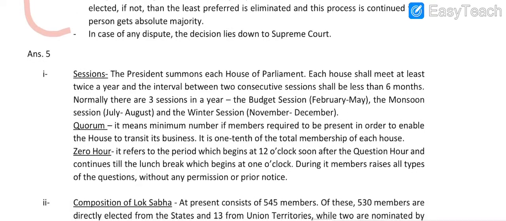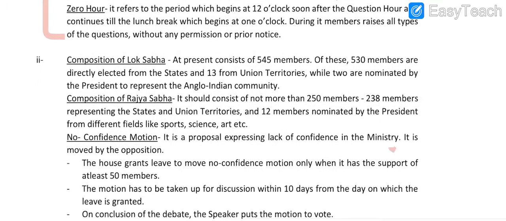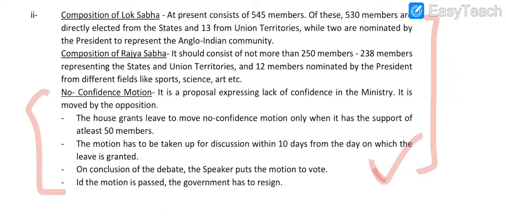Coming to question number 5, parliamentary procedures are given over here. Coming to the second part of your question number 5, these are the compositions of Lok Sabha and Rajya Sabha, and what is a no confidence motion, and what is the process of a no confidence motion is given over here.